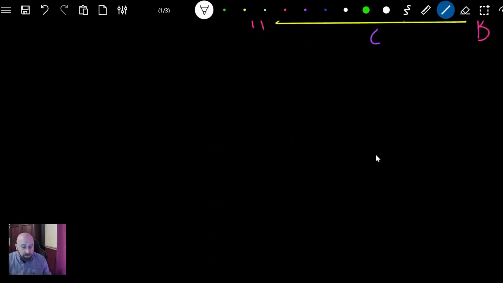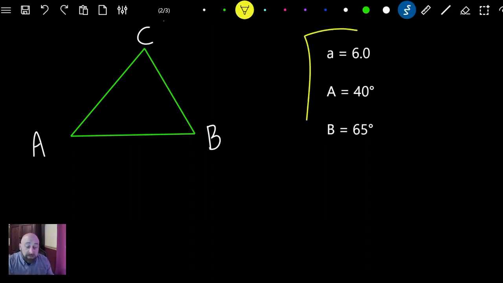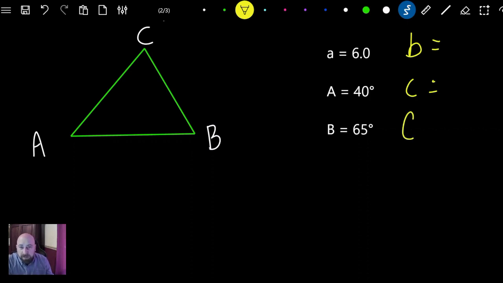Let's try to solve one. Here we go. This is in your book on page 161. So we have A, B, and C here, and we have some known information. The problem gives us side a and angle B. What I would like to do here is write, what am I missing then? So I'm missing b and c, those sides, and I'm missing angle C. It's a little bit complicated with little c and big C because they look the same, so you can differentiate that on your paper.